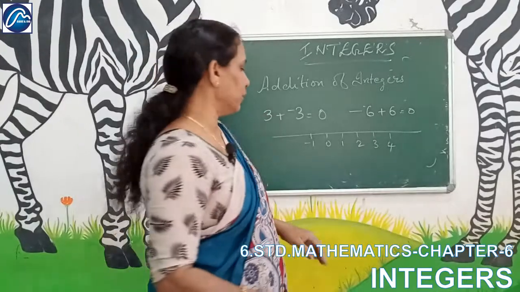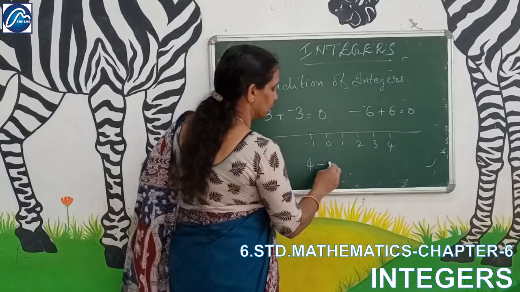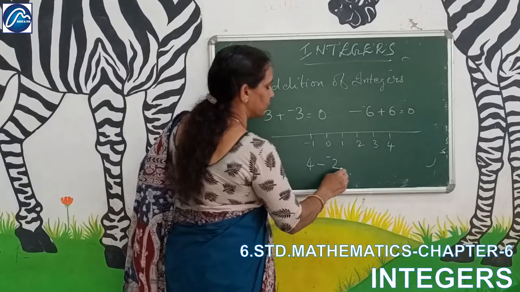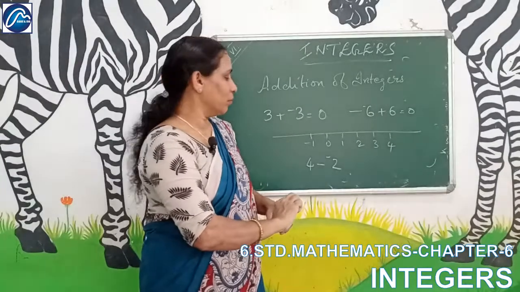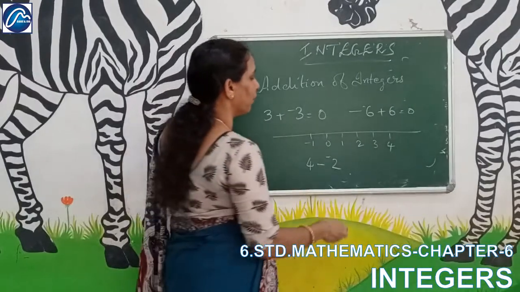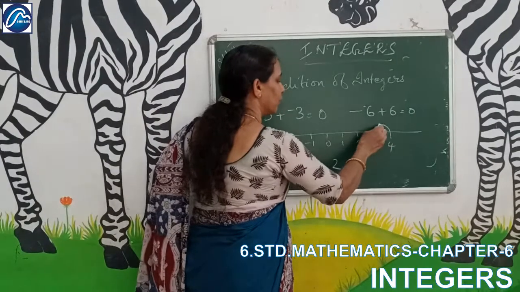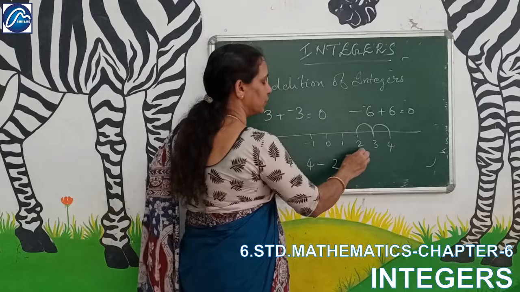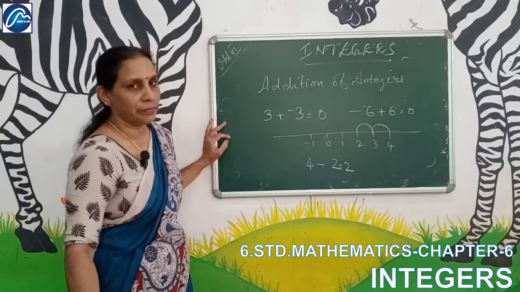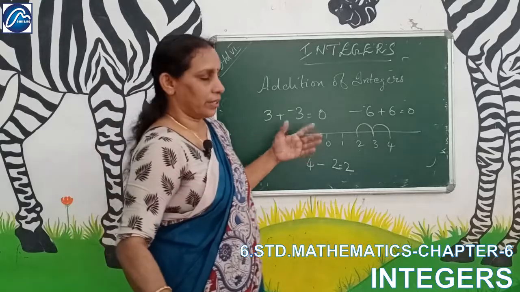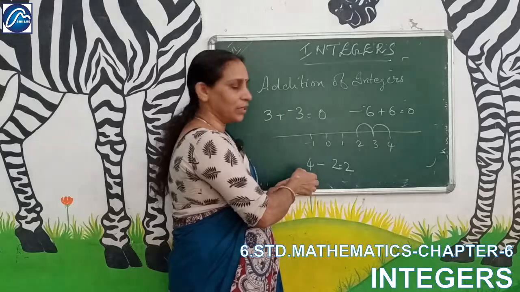When you are subtracting 4 minus 2, so 1, 2. Where do we reach? 4 minus 2 is 2. Okay? If you are subtracting like this, this is the normal subtraction.